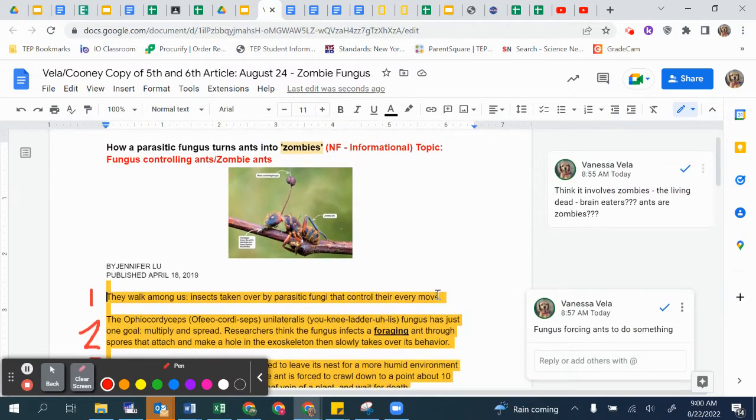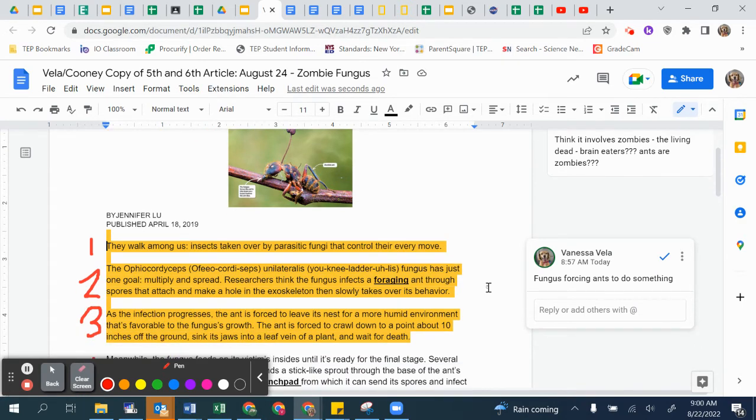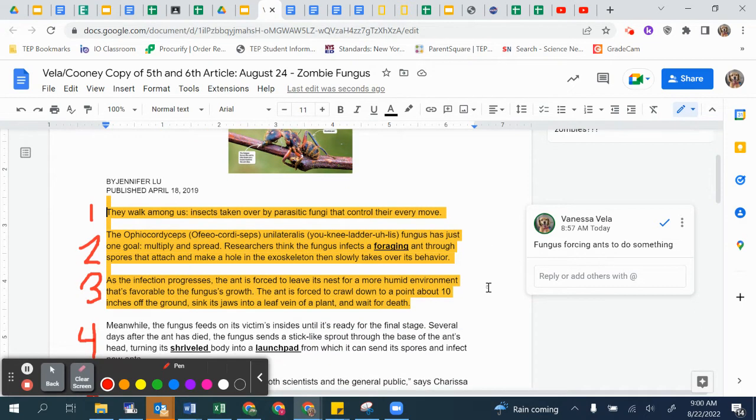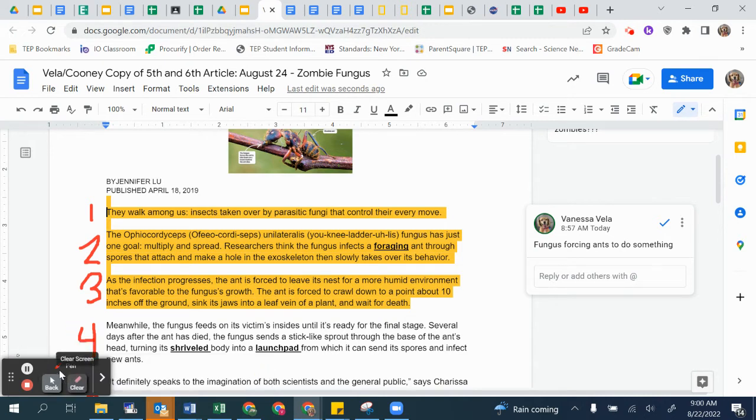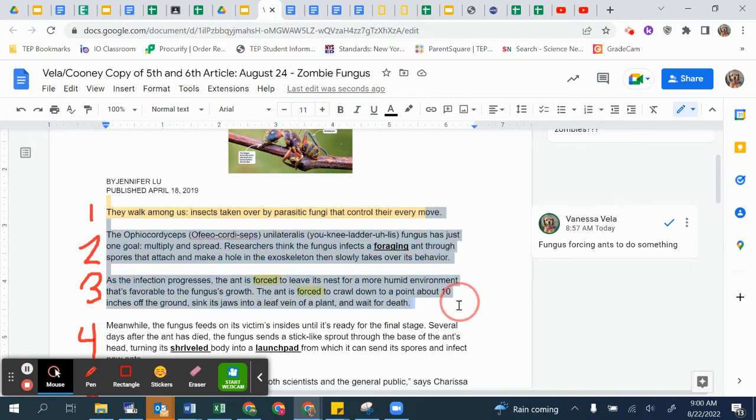Cool. Now, since we have that, let's have the main idea of each paragraph. Well, I know that you've been taught maybe 4 paragraphs, but we're actually going to do it for chunks, like the main idea for chunks, okay? So with that being said, I have my mouse. I would focus on this as a chunk here.